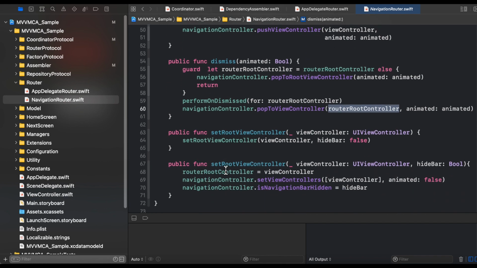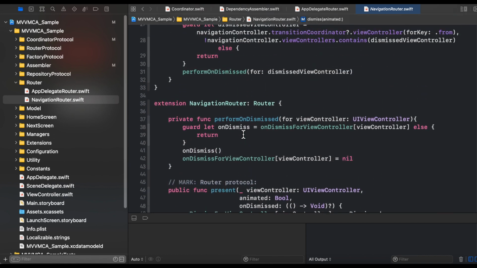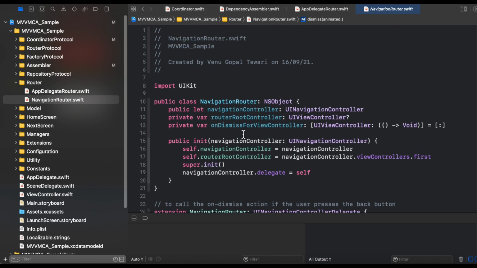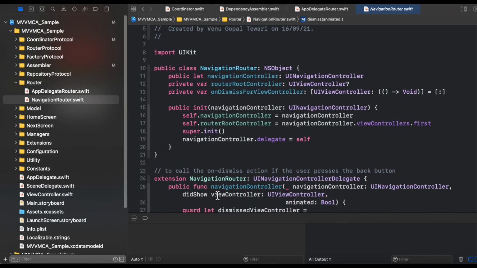And set root view controller is the method basically used to set the root view controller of any particular router. So if at any time you want to change the root view controller of a router, then you can use this particular method. So this was the implementation of the navigation router. I am scrolling it again from top to bottom so that you can see how it is implemented, and give it a few seconds to understand and to code along.